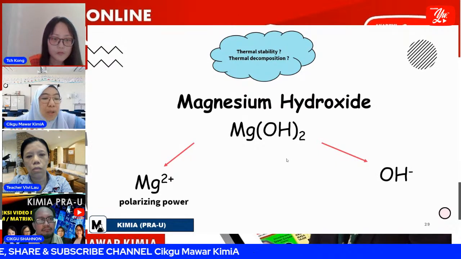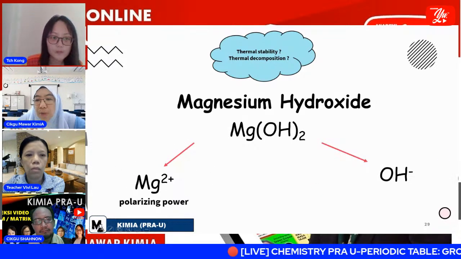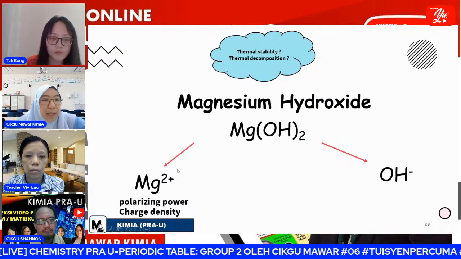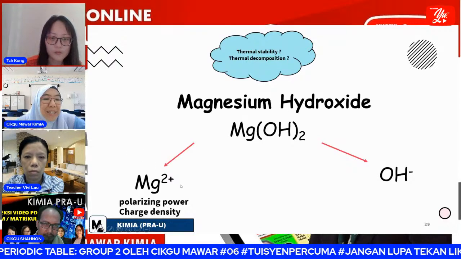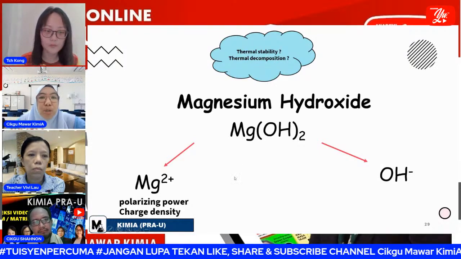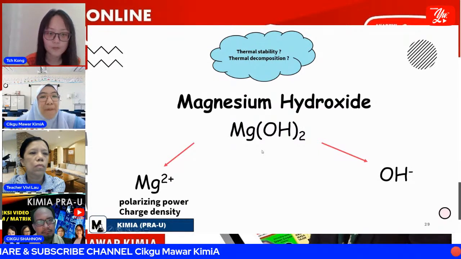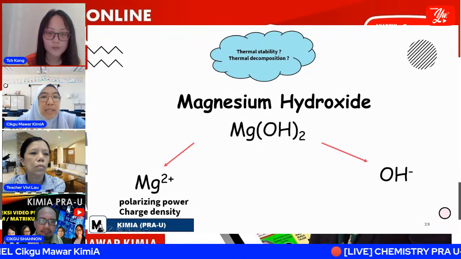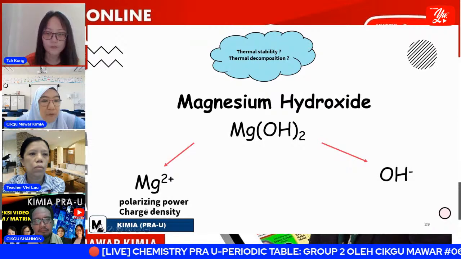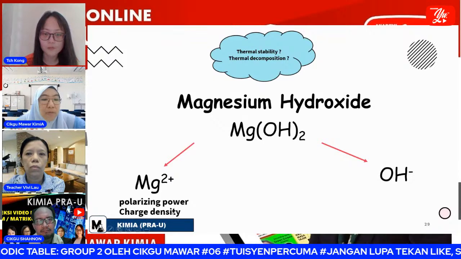When we talk about an ionic compound, for sure we have a cation and also an anion. For the cation, the keywords that we must include in answering questions involving thermal stability and thermal decomposition of group 2 — I mentioned group 2 because we also have thermal stability of group 17, but this one is the thermal stability of group 2 — the keywords for the cation are that we must write down the polarizing power or charge density. These two keywords must be written in your answer.